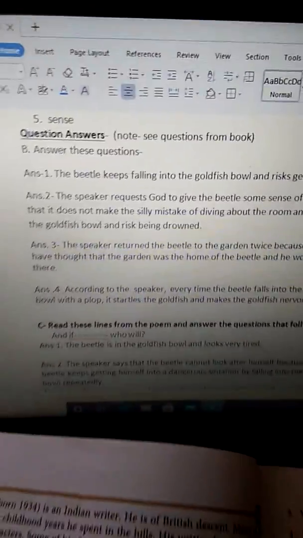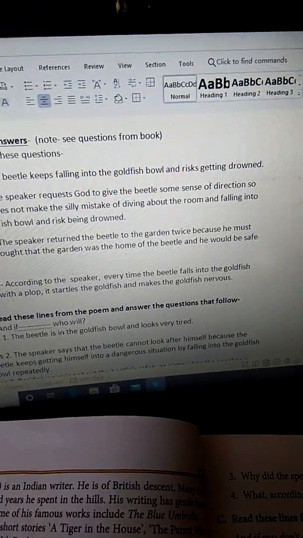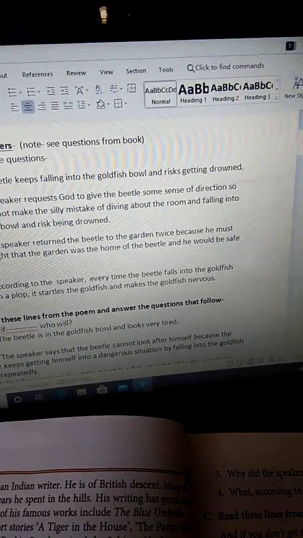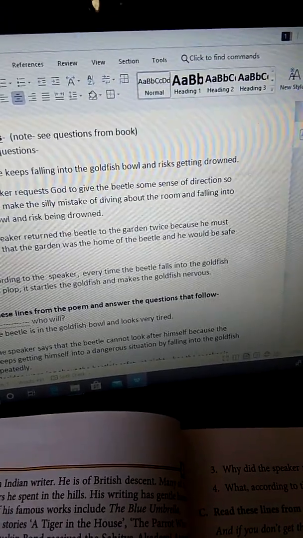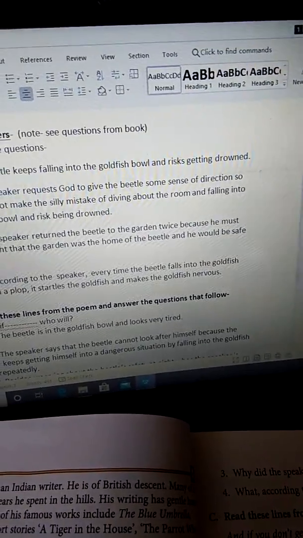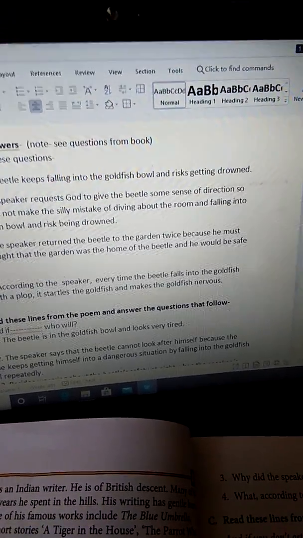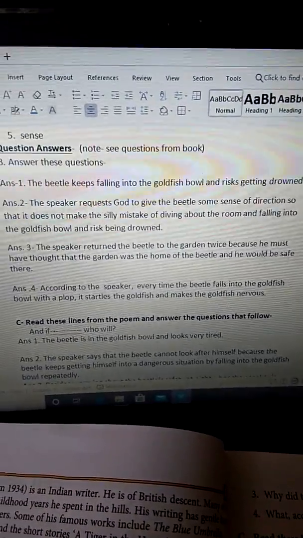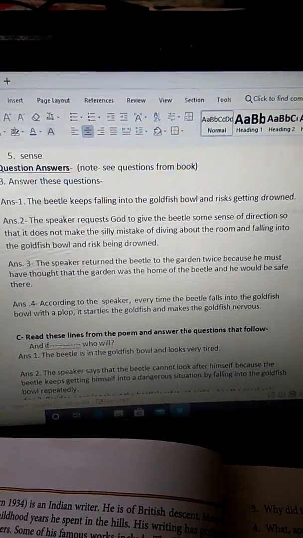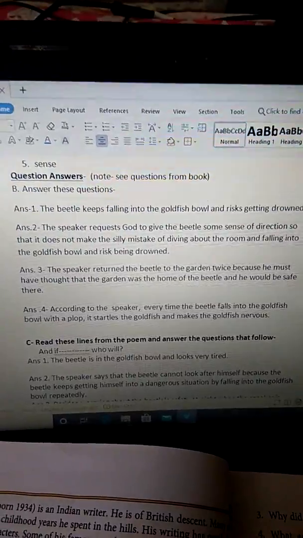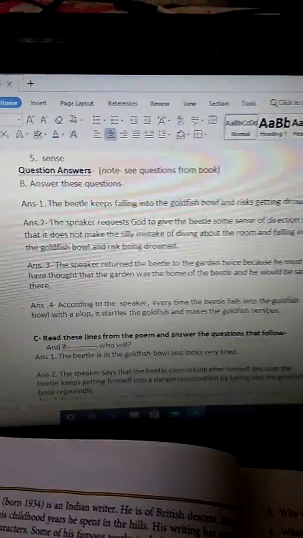Obviously, children, for insects, butterflies, grasshoppers, birds, gardens and forests, parks, these are the places where there is enough flowers and greenery. These are the places for these living beings. So the speaker thought that for the beetle also, the garden would be the best and the safe place. That is why he left the beetle twice in the garden.